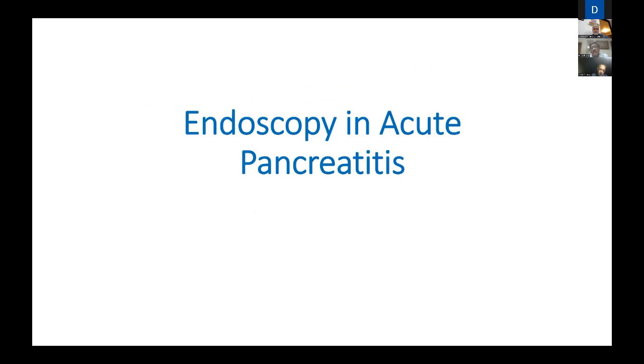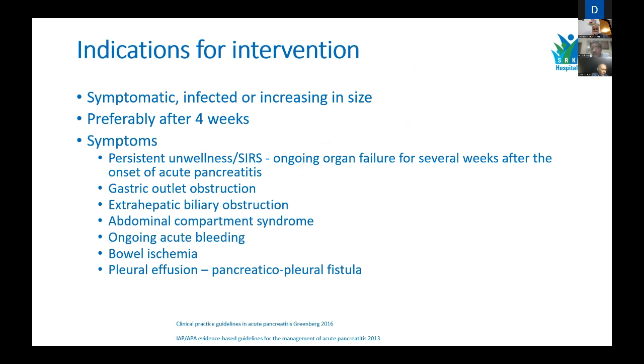Now we'll talk about the finer details of endoscopy in acute pancreatitis. So when and which patient needs this? These are symptomatic patients, preferably after 4 weeks, with persistent walled-off collections, cysts, ongoing organ failure, outlet obstructions, extrahepatic biliary obstructions, compartment syndromes, bowel ischemia because of pressure, and leaks into the pleural cavity or outside.